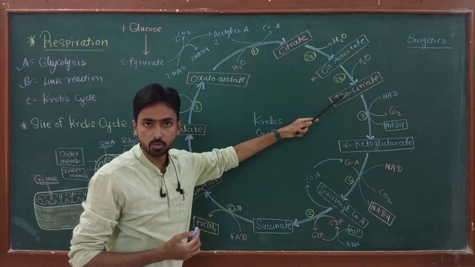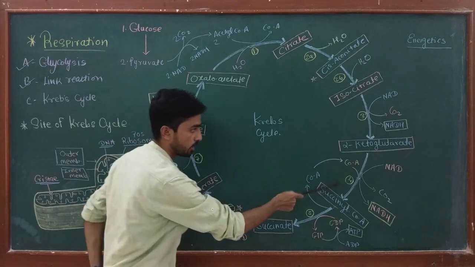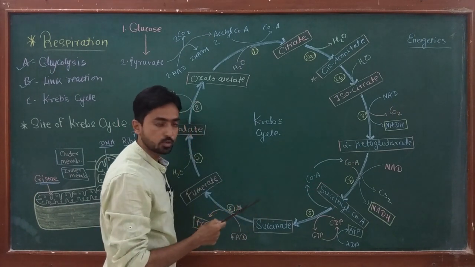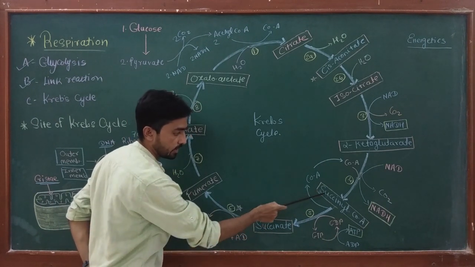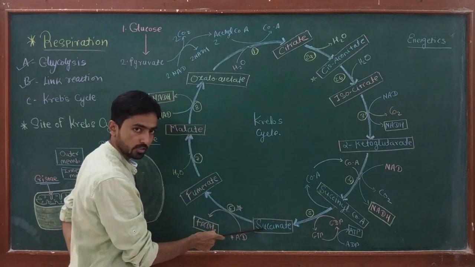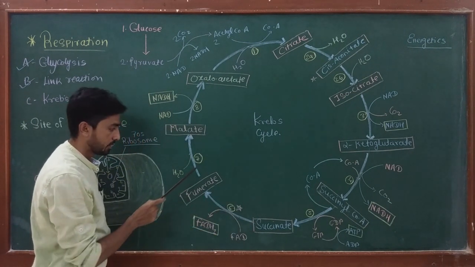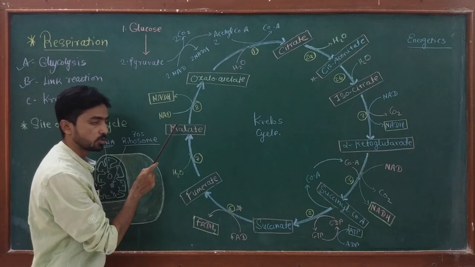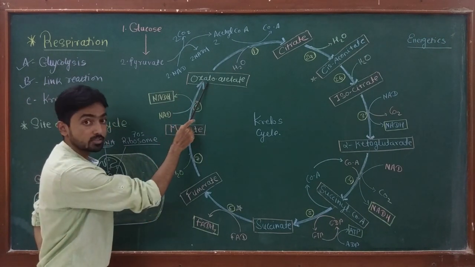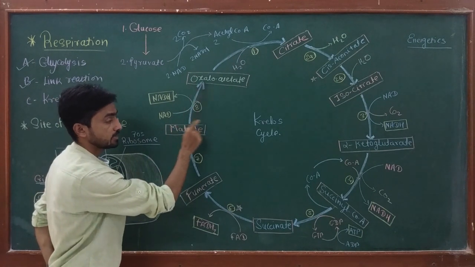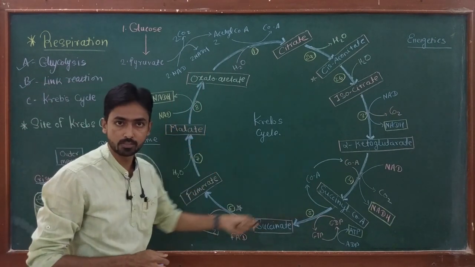Reaction number 3, in which isocitrate is converted into alpha ketoglutarate. Reaction number 4, in which alpha ketoglutarate is converted into succinyl CoA. Then reaction number 5, in which succinyl CoA is converted into succinate. Reaction number 6, succinate is converted into fumarate. Reaction number 7, fumarate is converted into malate. And the last reaction, in which malate is converted into oxaloacetate. That means oxaloacetate is regenerated, so this is a cyclic process.